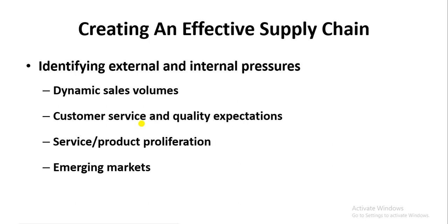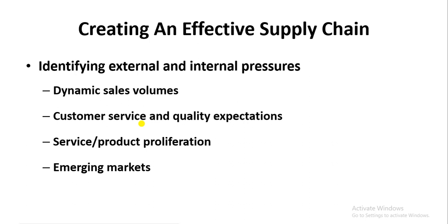The third point is service or product proliferation. It means that companies usually introduce new products and services in the market to attract more customers.